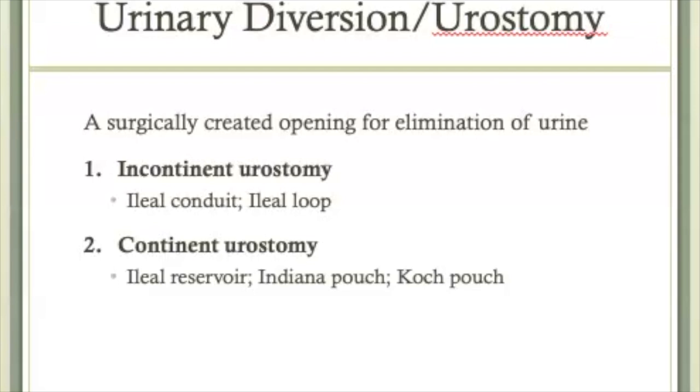One of the common ones is the incontinent urostomy. Ileal conduit or ileal loop are names for it. This type of diversion is a continuously draining urostomy. In other words, it is not continent. The client doesn't have control over when urine is expelled from the body. We will review some images of this type of urostomy shortly. The second type of urostomy is a continent urostomy, where the urine is stored in a surgically created pouch called either an ileal reservoir or an Indiana pouch or a Koch pouch.